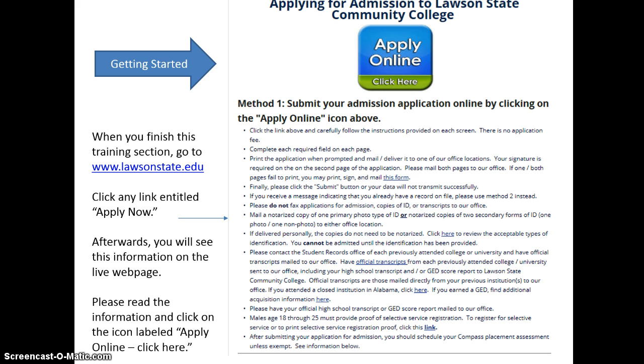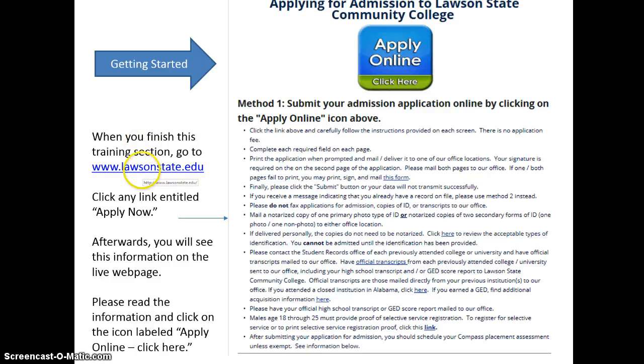When you log on to www.lawsonstate.edu, you will see icons that say Apply here. And these will lead to a page that looks similar to the one you see with this blue and green icon at the top.